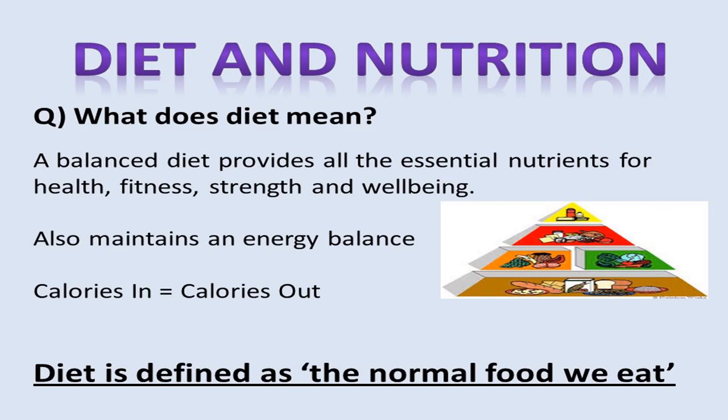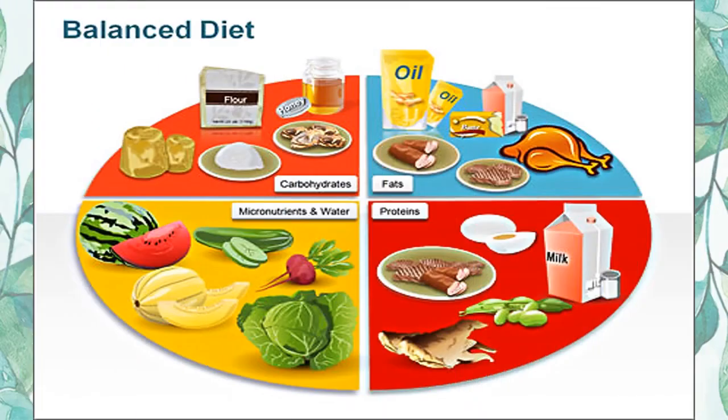Okay. It also maintains an energy balance in our body, that is how many calories you're taking, how many calories are burned. So it is all depending upon the diet that you eat. Diet is defined as the normal food we eat. Okay, but this diet has to be maintained. As I told you, diet is very important. Diet means, if we stop eating food, that is not called diet. Okay. The diet that we're talking about is the food that you eat.